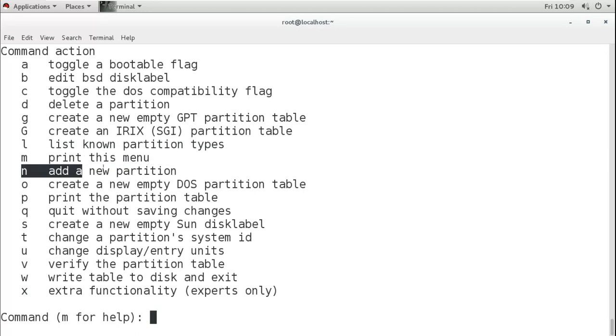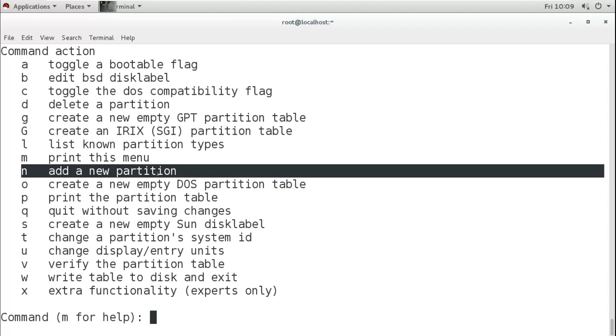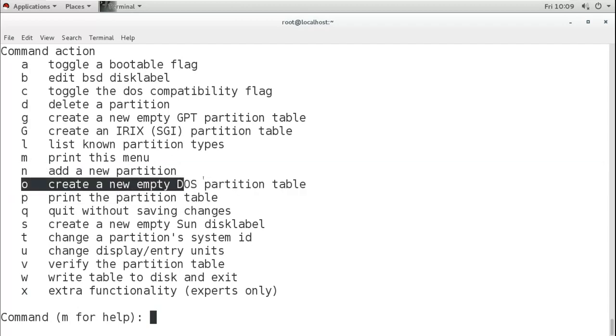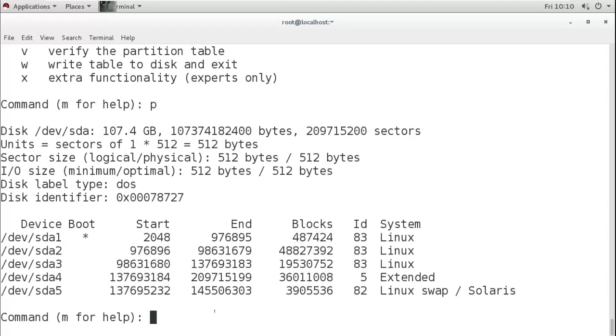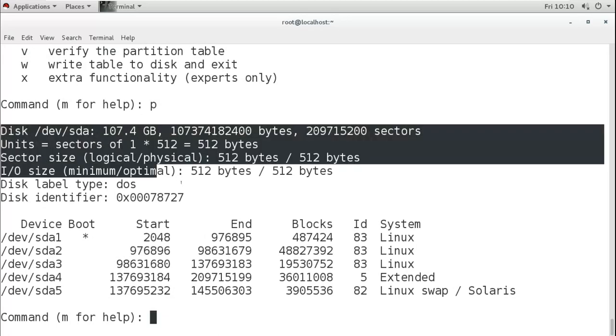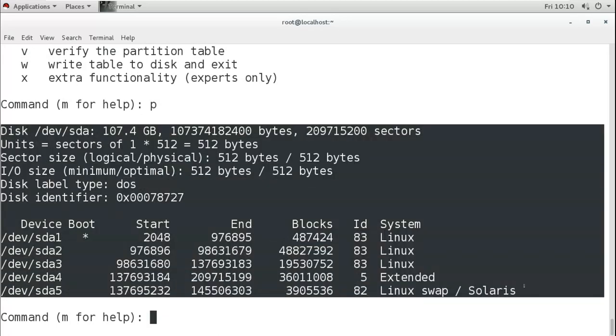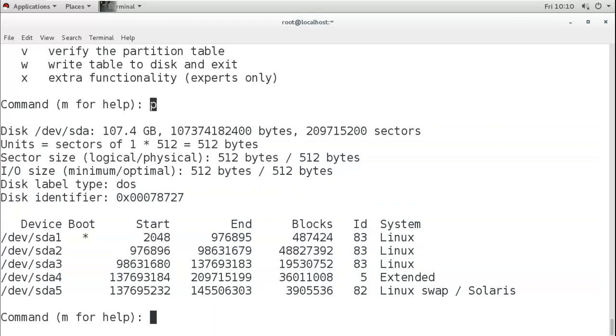Then this is useful, that is to create a new partition. Then O is to create a new empty DOS partitioning table. Now it is already a DOS label here in this hard disk. P is to print the partition table, that means the current partition table, which we see using the fdisk -l command. We can do it here by using only P, and it is showing the current partitioning table with the information of the disk. This is the P option.